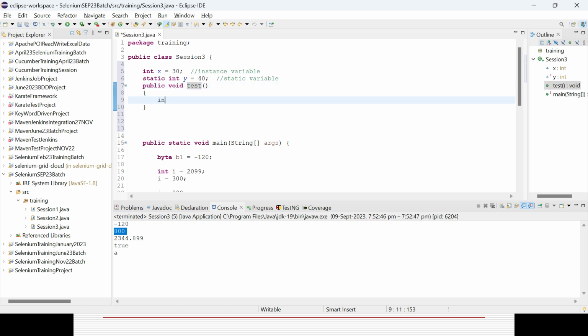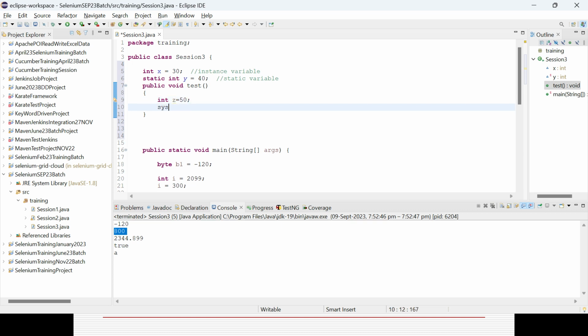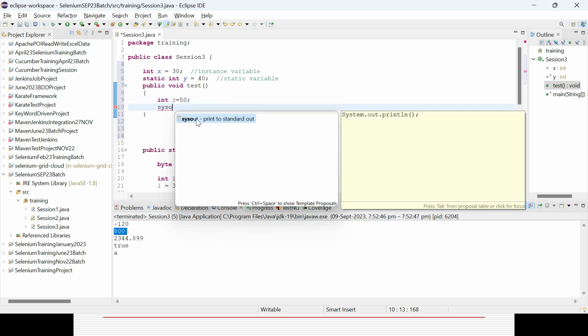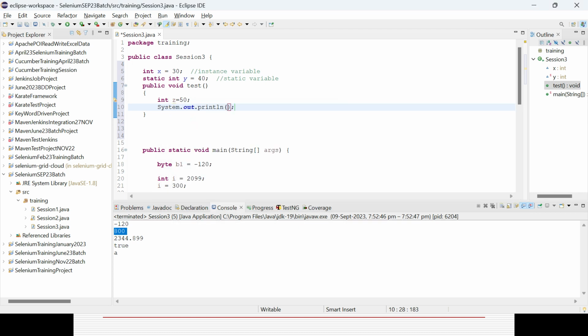I can define some value called integer z equal to say 50. That value is defined, and I can print out z. So this is called a local variable. So this is the variable I have declared at the class level, not at the main method.